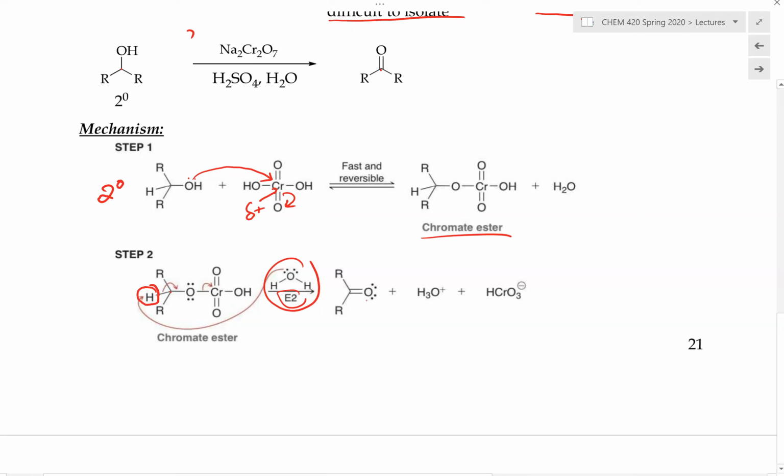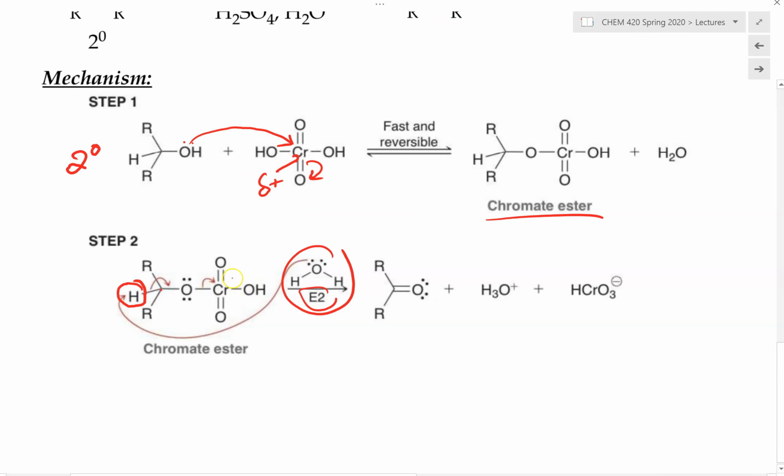And the reason why this makes sense is as follows. Initially, we see that the charge on this chromium is positive 6, so it really wants the electrons. Therefore, we can think of this in the opposite way, where the chromium is taking the electrons away from this oxygen. Once this oxygen has lost the electrons to the chromium, it will not have an octet of electrons, and therefore it can accept external electrons. So it can pick up the electrons from the bond between this carbon and this hydrogen.